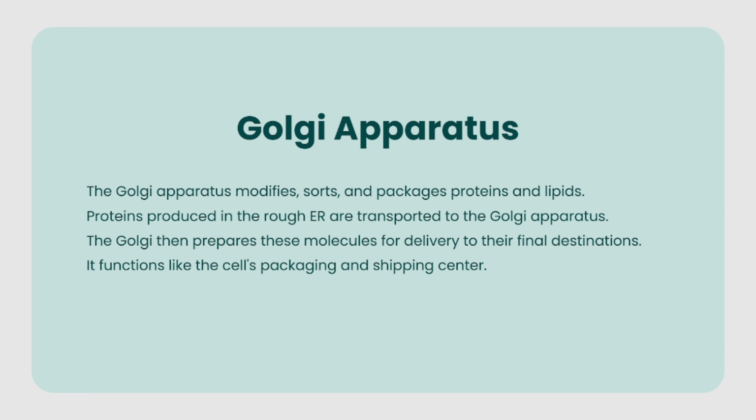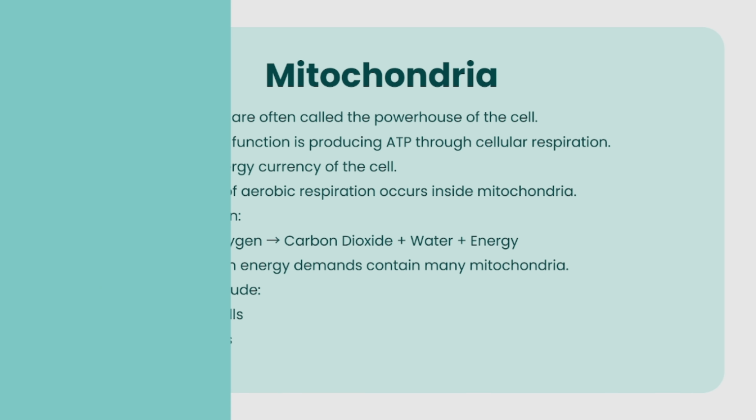Golgi Apparatus. The Golgi Apparatus modifies, sorts, and packages proteins and lipids. Proteins produced in the rough ER are transported to the Golgi Apparatus. The Golgi then prepares these molecules for delivery to their final destinations. It functions like the cell's packaging and shipping center.